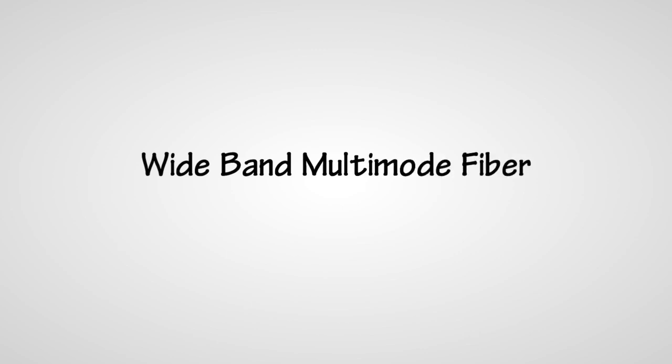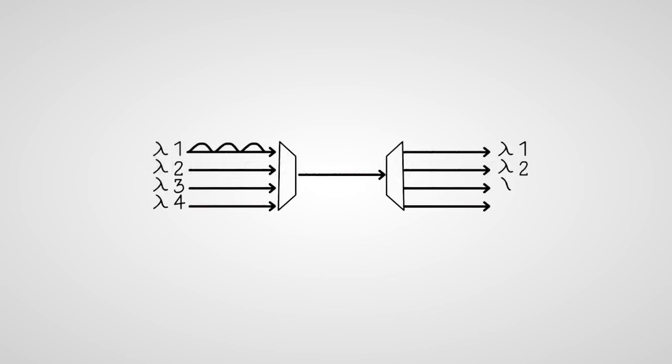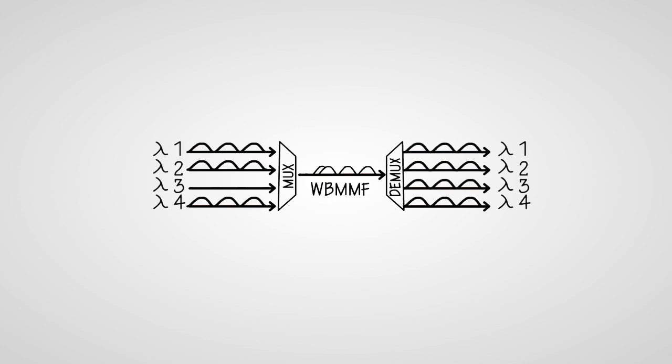Beyond that, LCs will also support wideband multimode fiber, a technology that TIA and IEEE have already standardized. It can carry 4 multiplexed 10 gigabit signals on a single fiber, so you can get 40 gig, 100 gig, or even 400 on one duplex link.